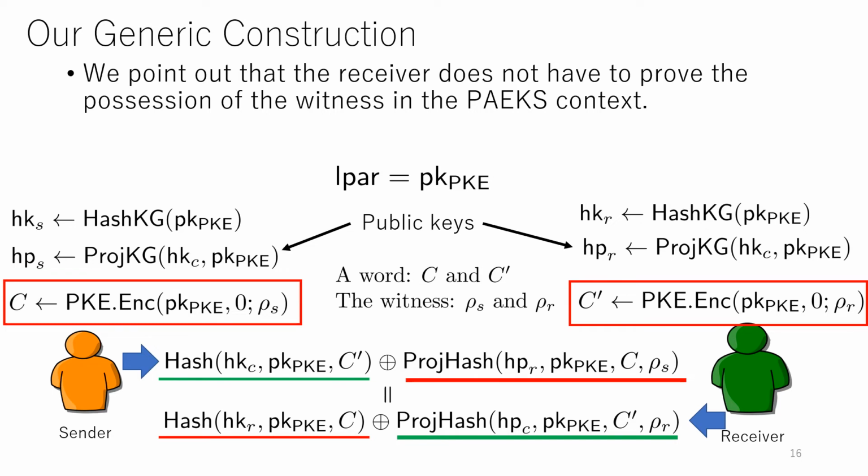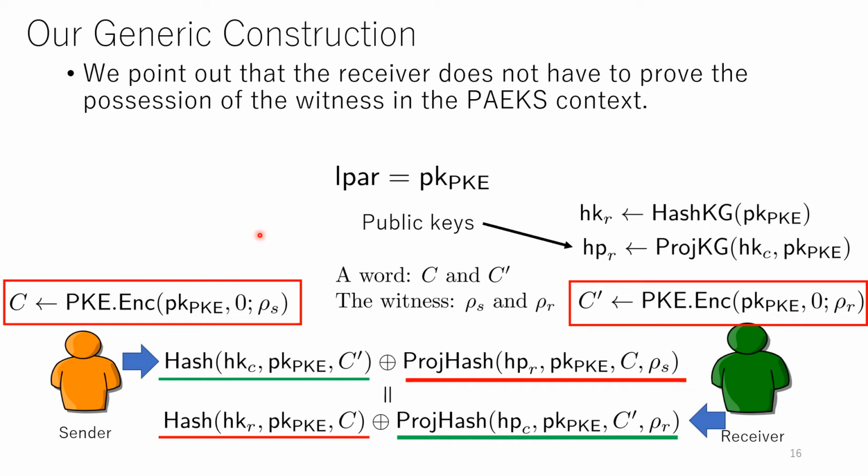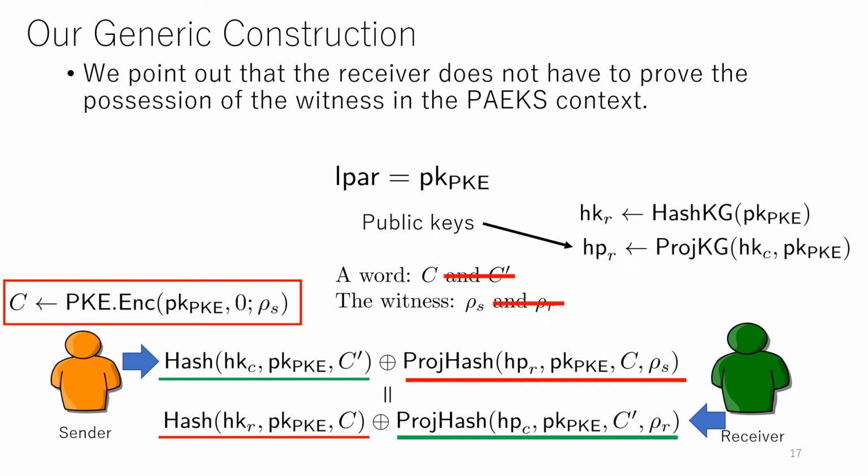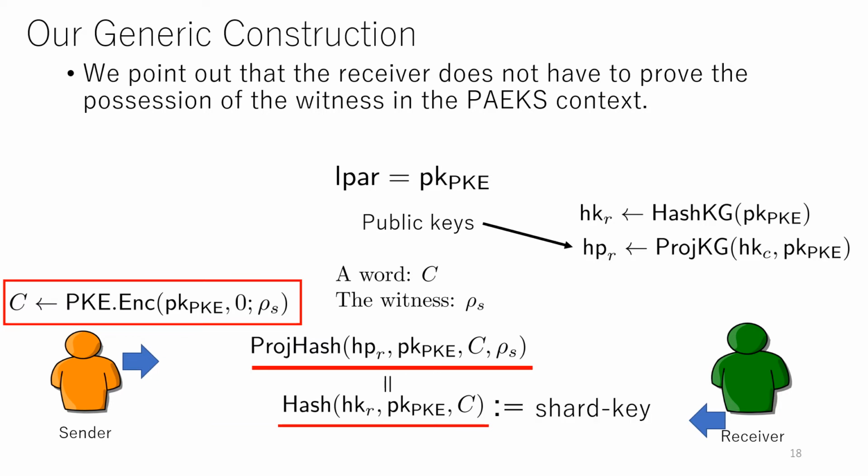Next, we introduce our generic construction. We point out that the receiver does not have to prove the possession of the witness in the PAEKS context. So we remove this part and also this part. And then the shared key is defined like this. Here ρ_S is the witness, and this is the secret key of the sender. For computing this value, the sender needs to use the secret key ρ_S, but for computing this value, the receiver just uses the public key of the sender C like this.